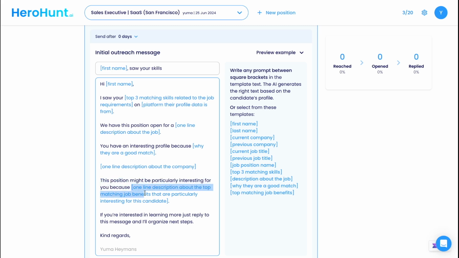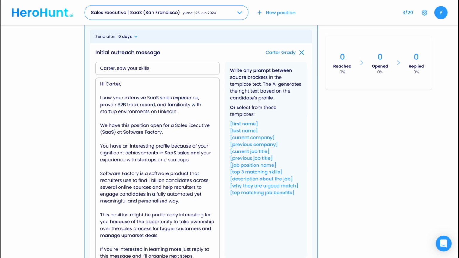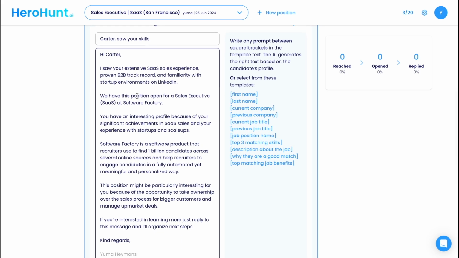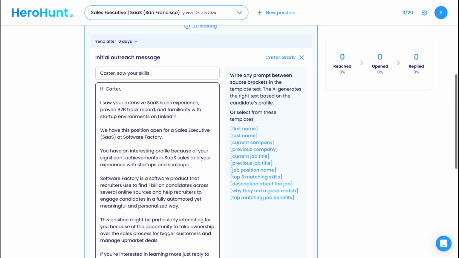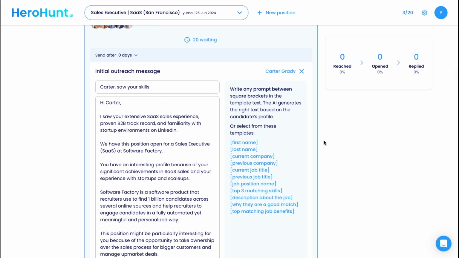The blue text, however, within the square brackets, will be personalized for every individual candidate and message. You can use the example prompts on the right side, or use any prompt that describes something that you want me to generate personalized text for. By clicking the preview button, you can see the generated message that will be sent to candidates. The emails are sent based on your connected email address. This means that candidates will receive the generated messages from you directly and can reply to you directly in email.